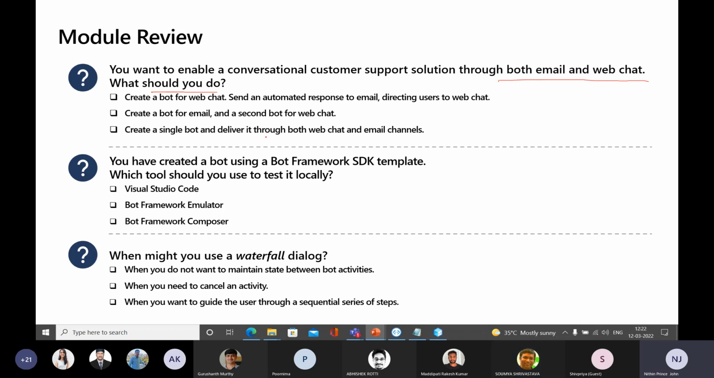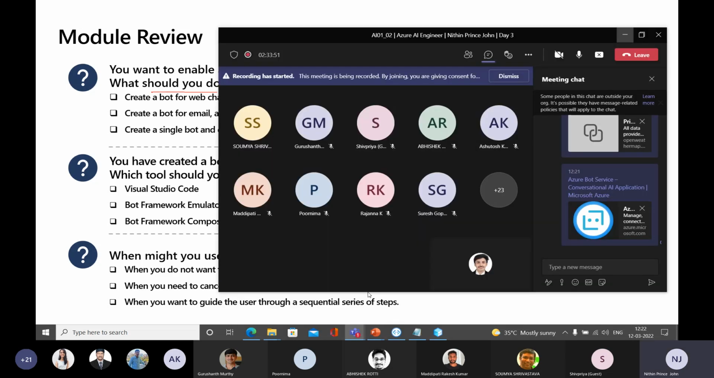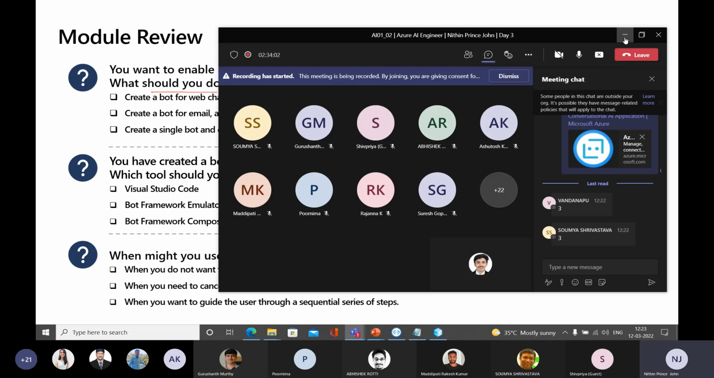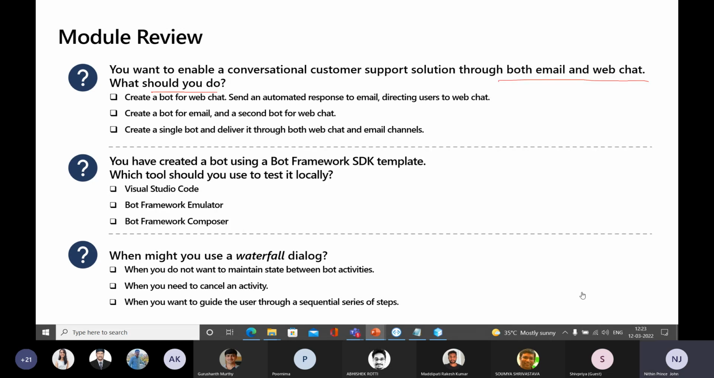Okay, one has responded. What about others? One participant has responded. What about others? Which is the right option? You can unmute your mic and say something about that. Then it will be more interactive. Okay, Saumya, Napu. Okay, then.